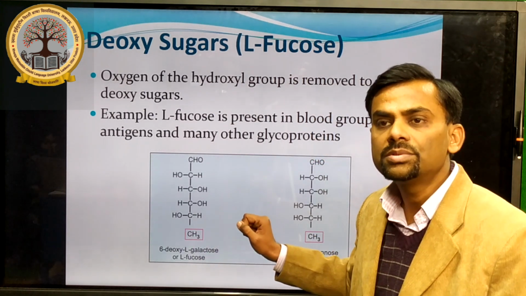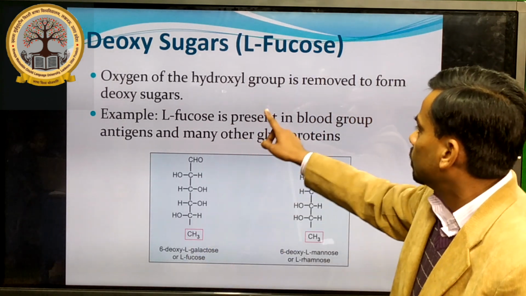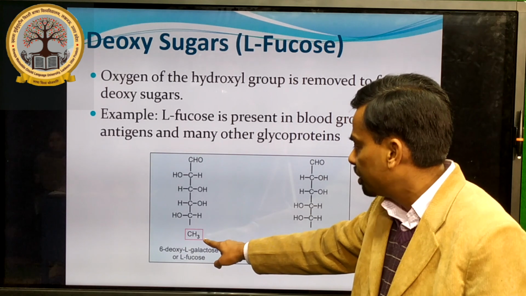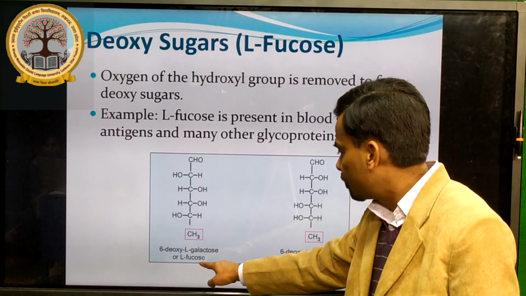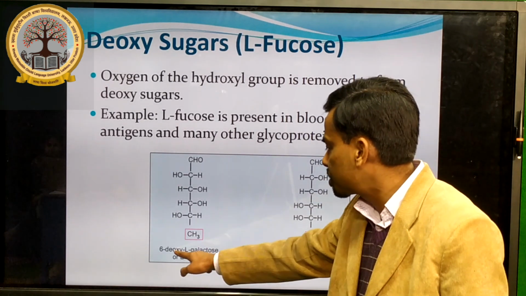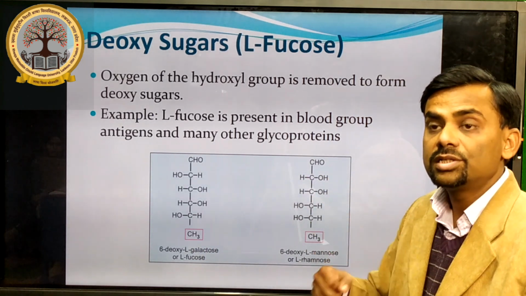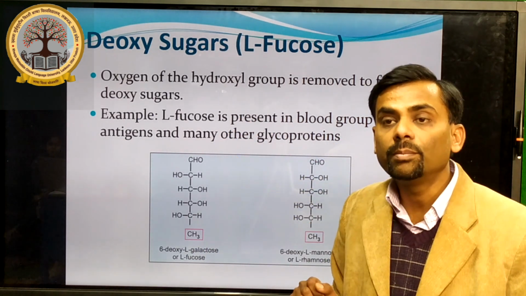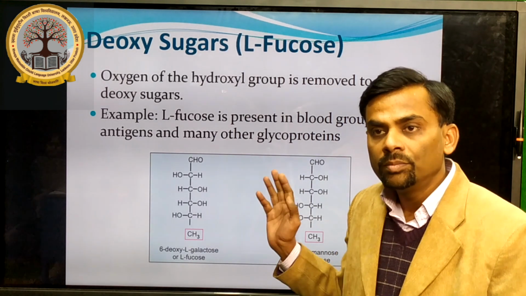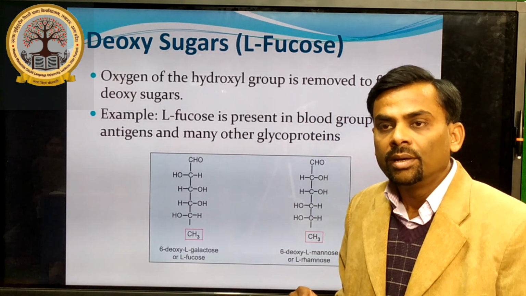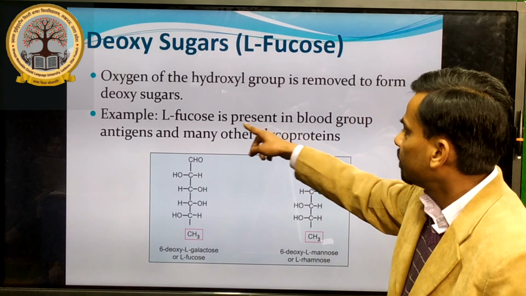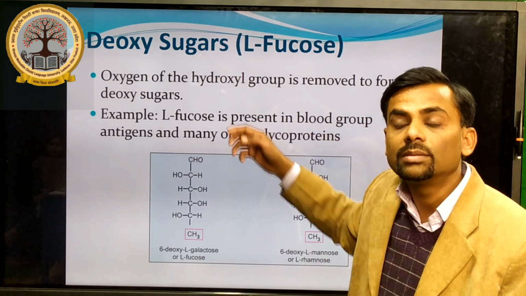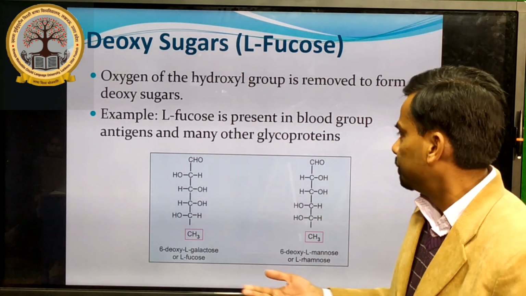Previously it is CH2OH, now it becomes CH3. So by modification of this 6th carbon, L-fucose is formed. Its proper name is 6-deoxy-L-galactose. What is the importance? This L-fucose is present in blood group antigens. Very important. All the blood groups O, A, B and AB are composed of this deoxy sugar that comes under monosaccharide.